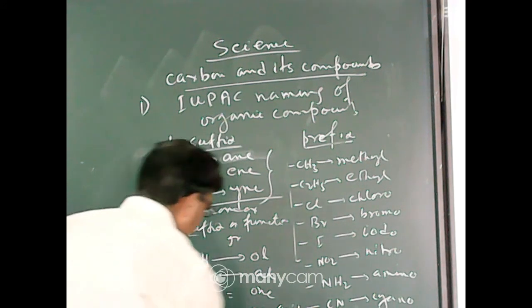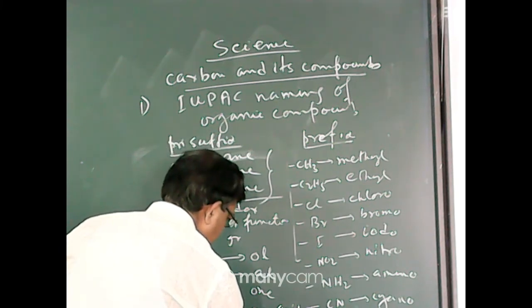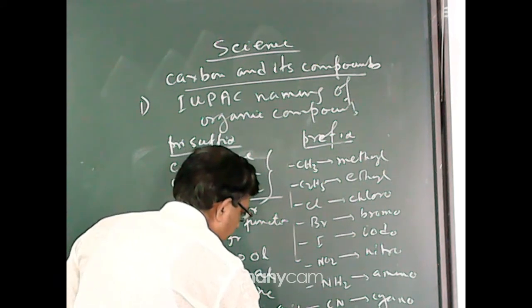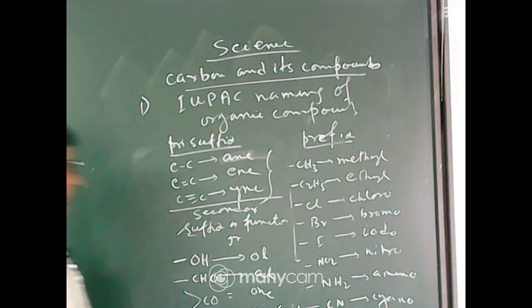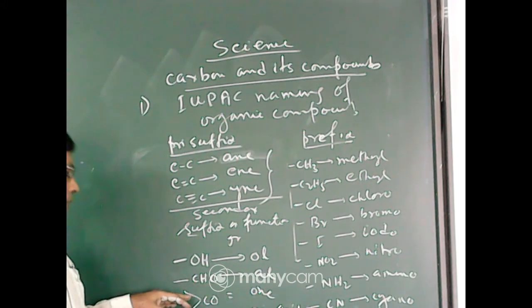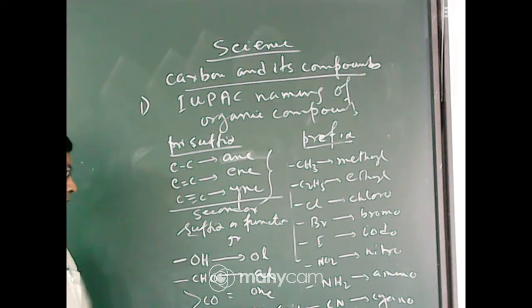COOR, ester, E-S-T-E-R, it is called alkyl alkanoate. So if OH is present, then it is called ol, that means alcohol. CHO is called aldehyde. CO is called one, which means ketone. COOH is carboxylic acid, represented as oic acid, and COOR is alkyl alkanoate.